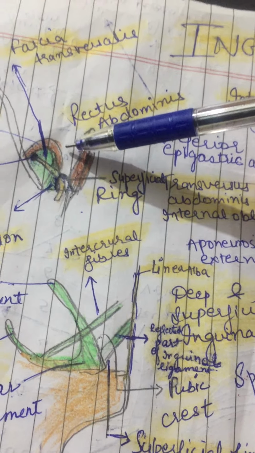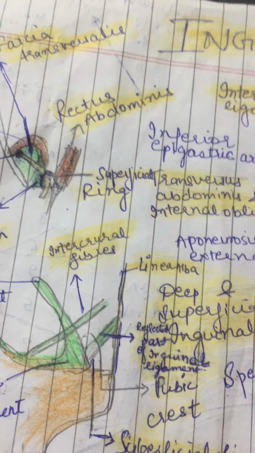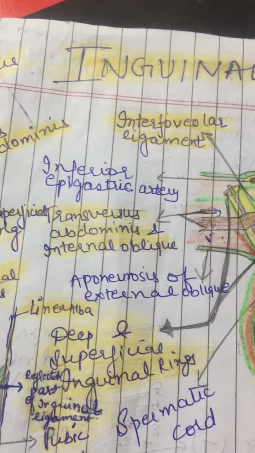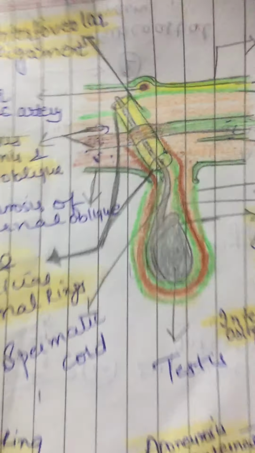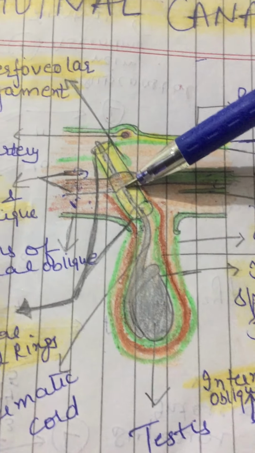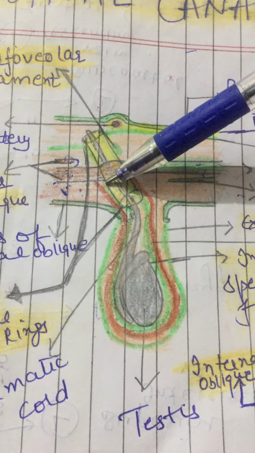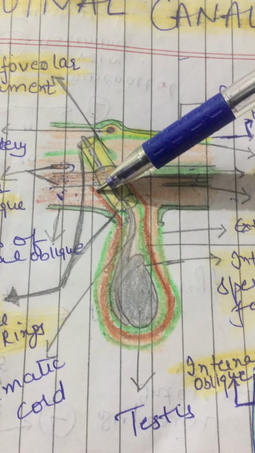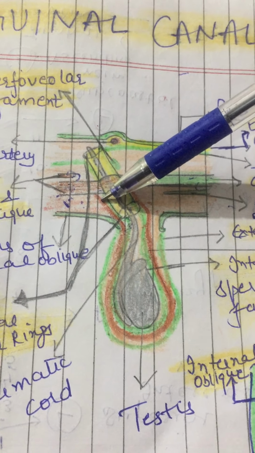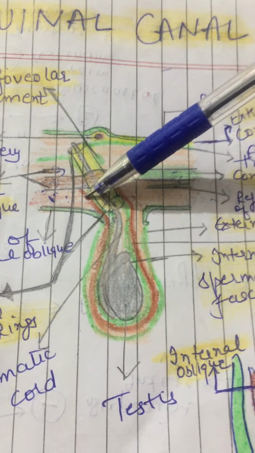Ilioinguinal nerve also passes through this canal. Now boundaries, we can compare this canal to a cube which has 6 sides: roof, floor, anterior wall, posterior wall, and outer opening and inner opening, right?